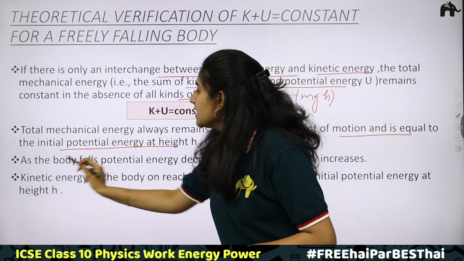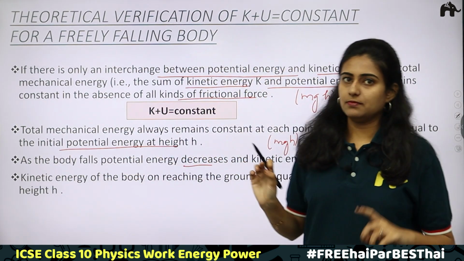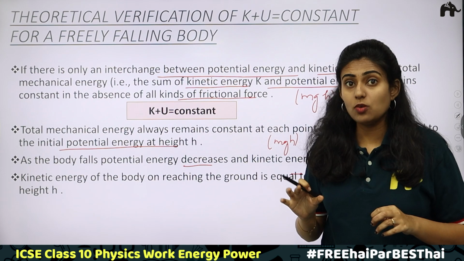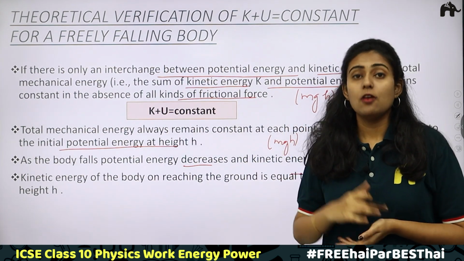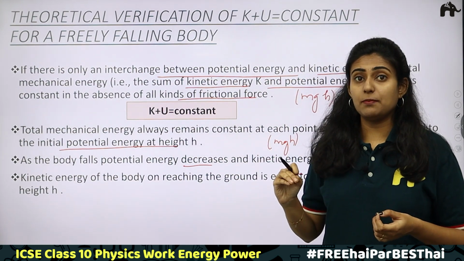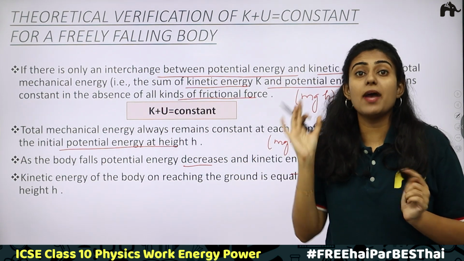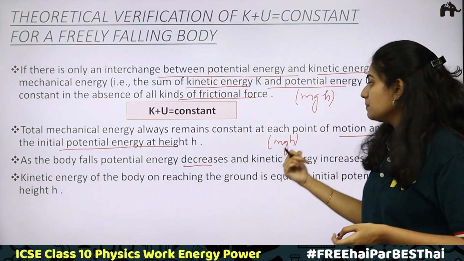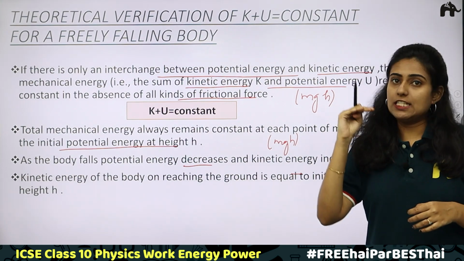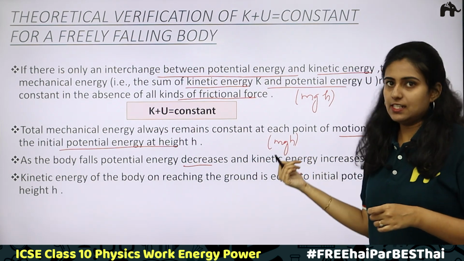Clear? Now the third one: as the body falls, potential energy decreases and kinetic energy increases. You understood this? When we started, we had potential energy. When the body reaches the ground, what happens? Potential energy will become 0. What about kinetic energy? Initially, kinetic energy was 0. But at the ground, kinetic energy will be equal to the initial potential energy. That is the maximum value. When the body falls, potential energy is decreasing and kinetic energy is increasing. This is the difference.